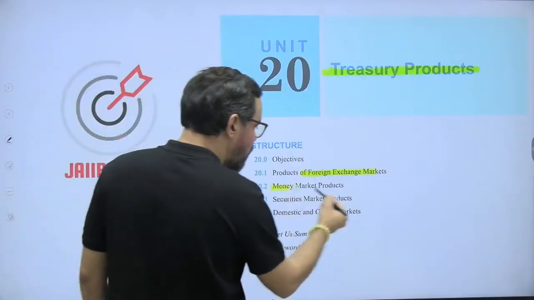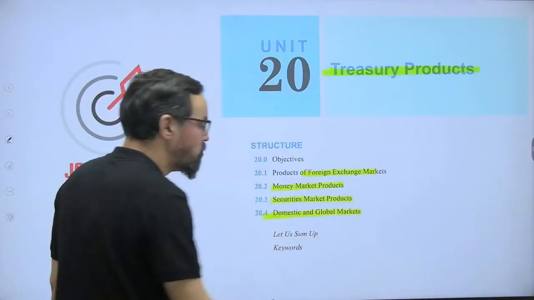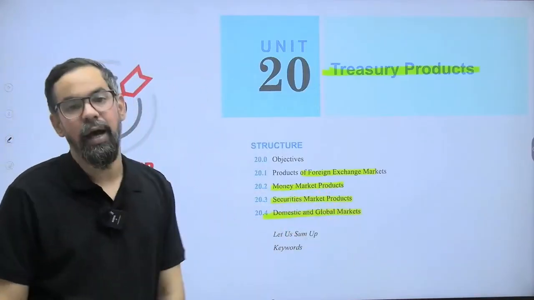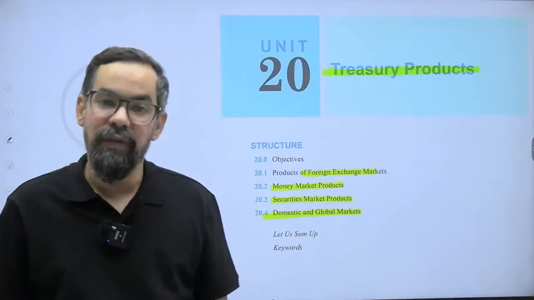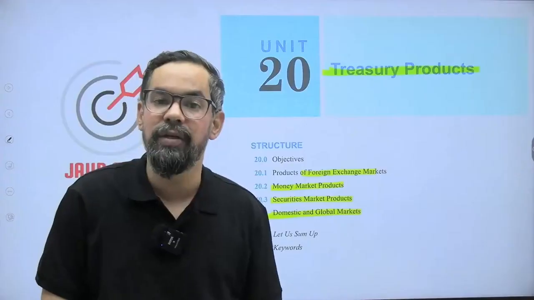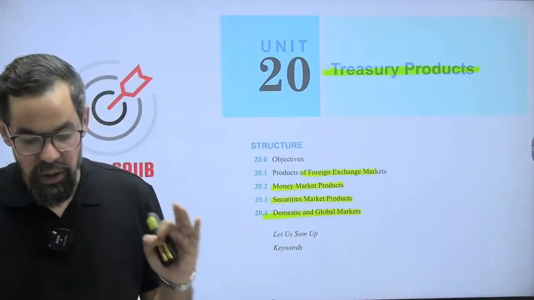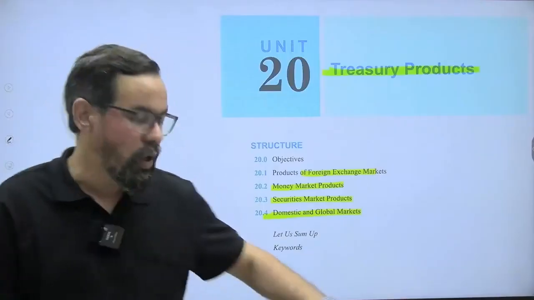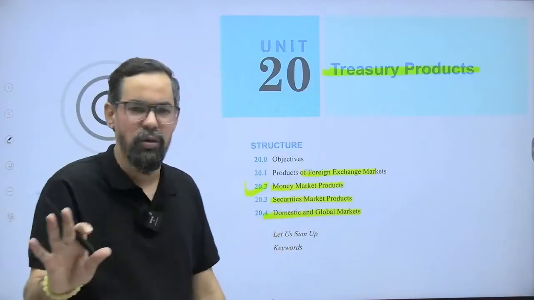So then another one is money market and securities market and domestic and global market, means the GDR idea. Okay. So money market products like call money, notice money, term money. We have commercial paper, we have certificate of deposit, we have treasury bills, we have LAF, liquidity adjustment facilities and all. Okay. But I'll recommend this particular one. I know everyone knows around these particular things.